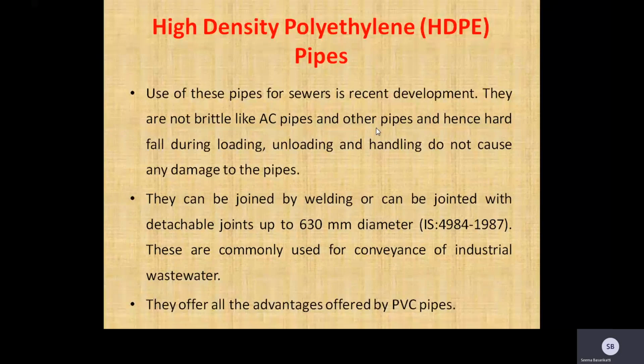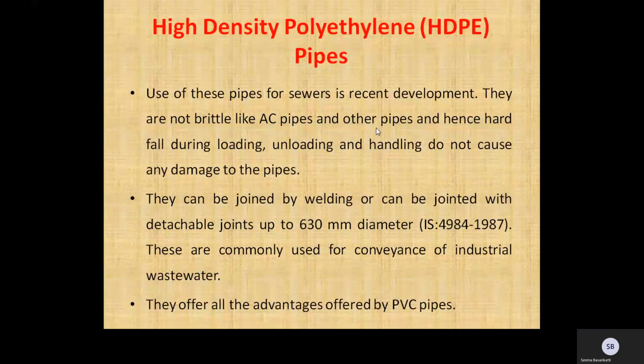HDPE pipe can be joined by butt welding, electrofusion welding, socket welding, or extrusion welding. These joints heat the pipe during the joining process, creating a completely homogeneous joint so the weld becomes as strong or stronger than the existing pipe on either side of the weld.